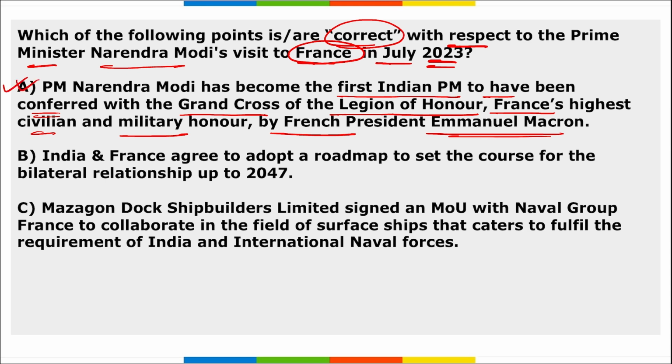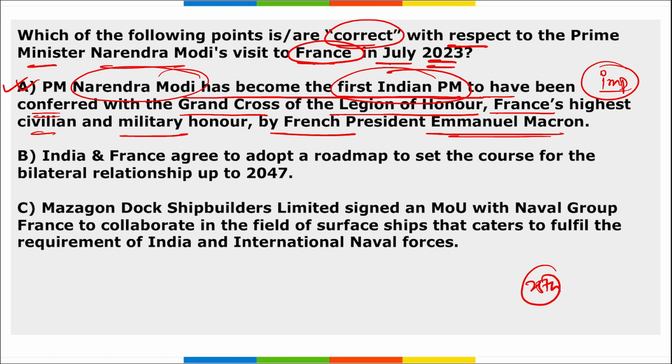So option A is correctly mentioned, and this is important. You all need to remember. Prime Minister Narendra Modi was the first Indian Prime Minister to be conferred with the Grand Cross of the Legion of Honor, and this award is presented by France. Correct? Then remember, this year 2023 marked the 25th anniversary of the India-France strategic partnership.